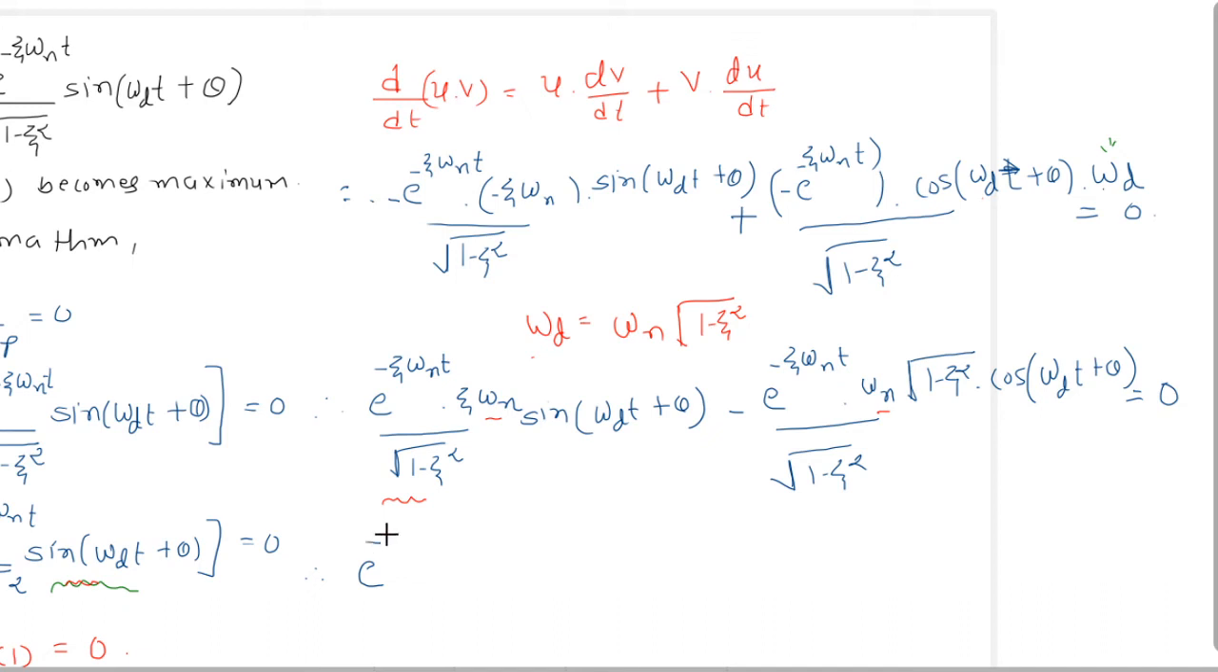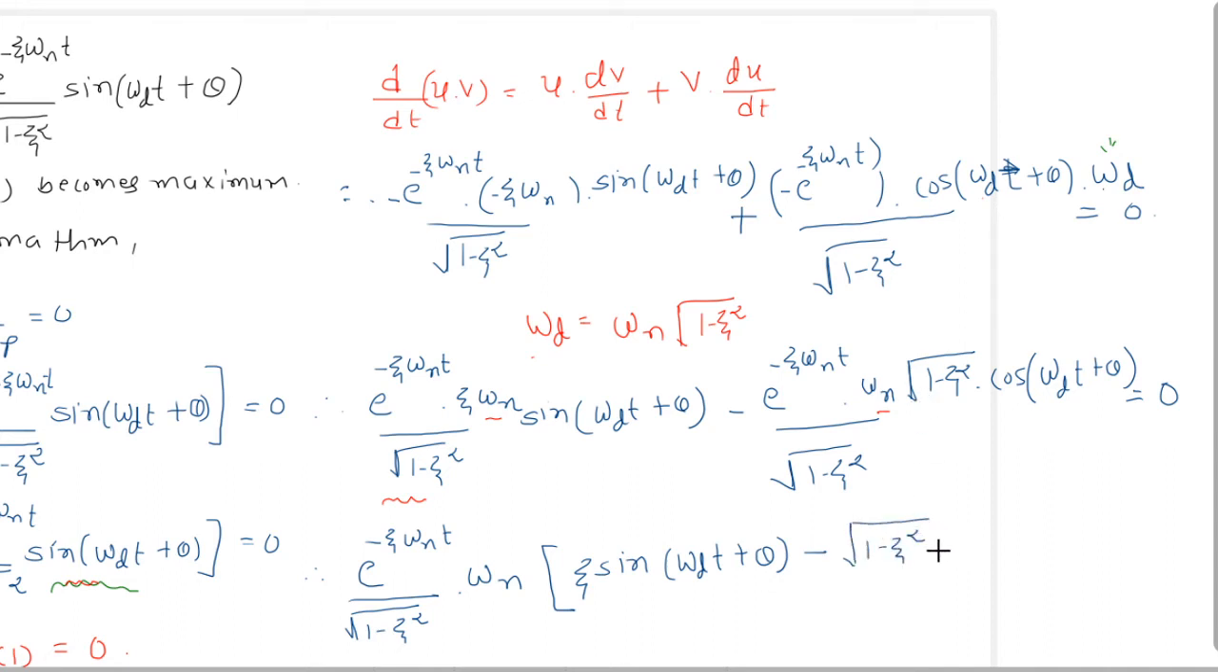e raised to minus zeta omega n t upon under root 1 minus zeta square into omega n, so that the remaining term here is zeta sine omega dt plus theta minus the remaining term, which is under root 1 minus zeta square into cos omega dt plus theta, equal to 0.